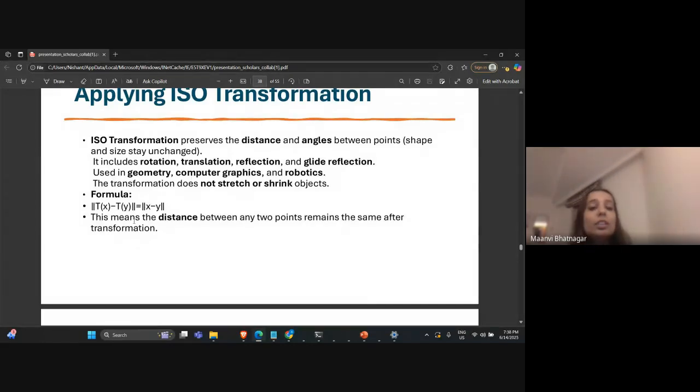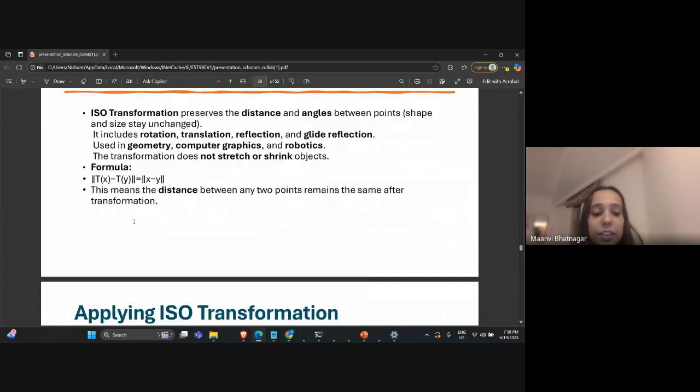It does not cause the data to stretch or shrink, which may sometimes happen because of dimensionality reduction. So this has been used after the TSNE application.